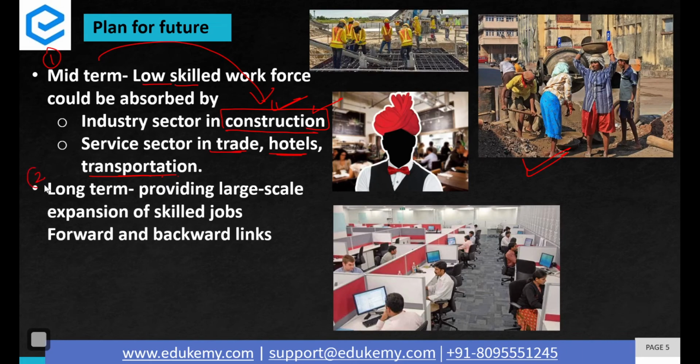But in the long run, if we want good employment, good remuneration, good salaries for people, we will have to provide skilled jobs to the people at global standards. And once people have skilled jobs, they will be employed in good sectors, and this will further spur more growth, because these people will start demanding food. These people will start demanding real estate, various services, products, and forward and backward linkages will lead to India's growth. So in the long term, provide skills. In the short term, shift people to the construction and service sectors. A very, very valuable insight.